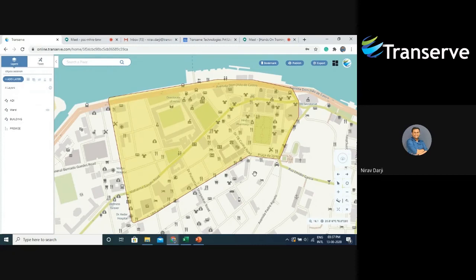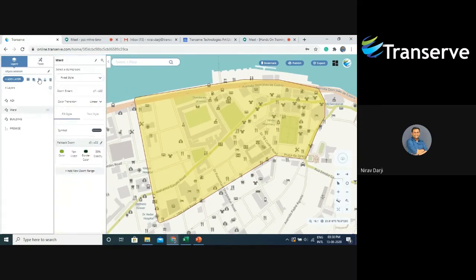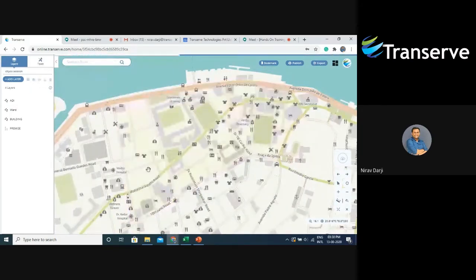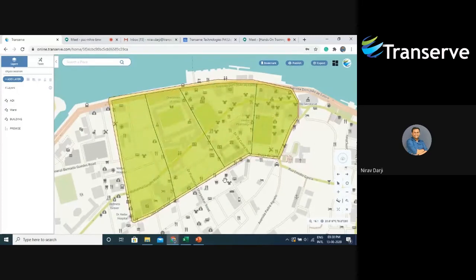Now, if this area is a large area, I will want this area to be divided into parts so that I will have a team of surveyors which will go part by part to that area and complete the survey. So I have one layer, the ward layer, which divides my area of interest into 4 parts. So I can create a team of surveyors, each having 2 surveyors, and assign those to each of those wards, and they can simultaneously go and collect data in respective wards. This will also help me to get my survey done quicker.